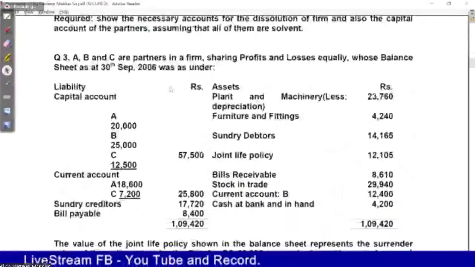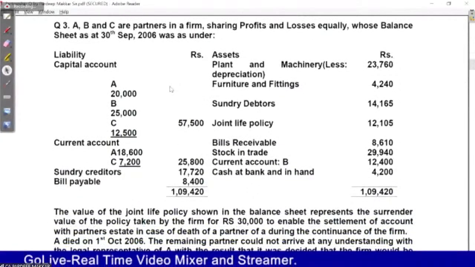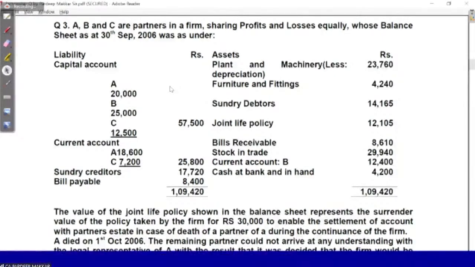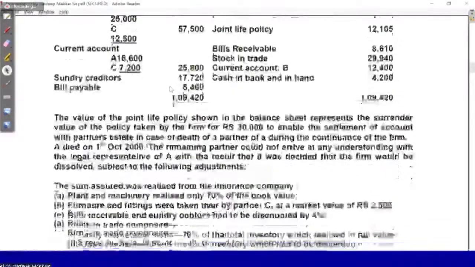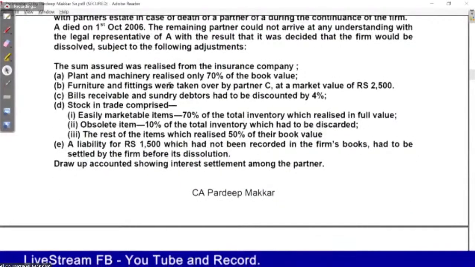Question number 3 is there. Question number 3.